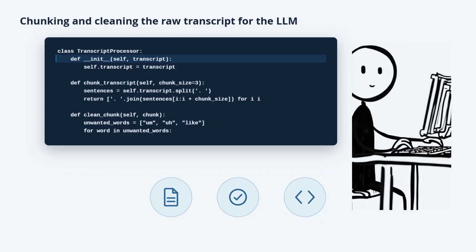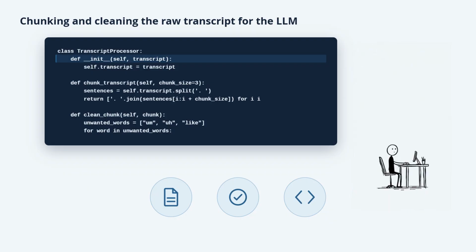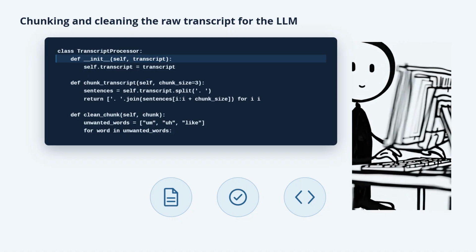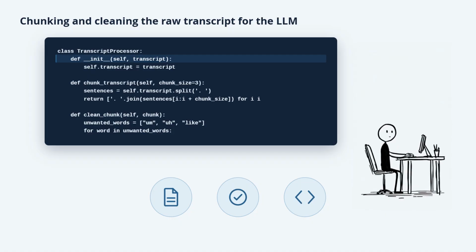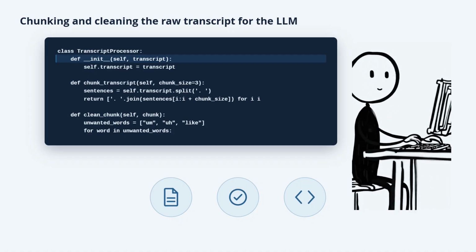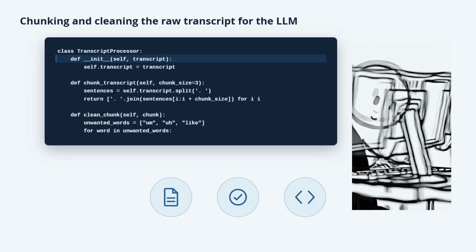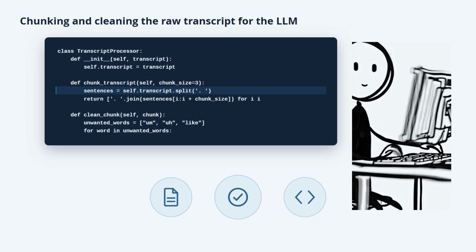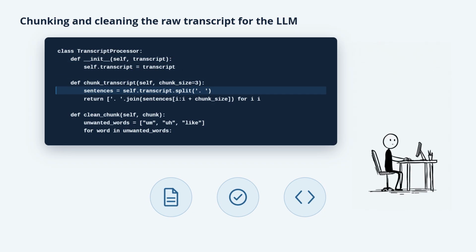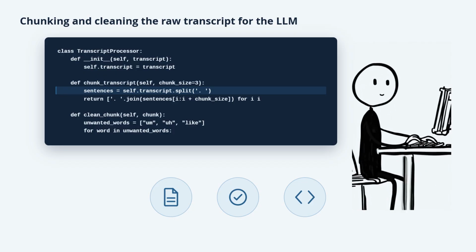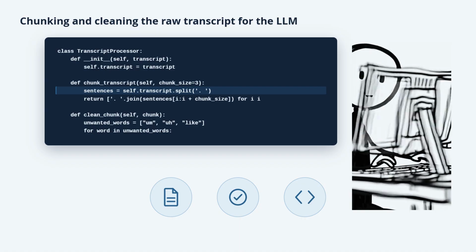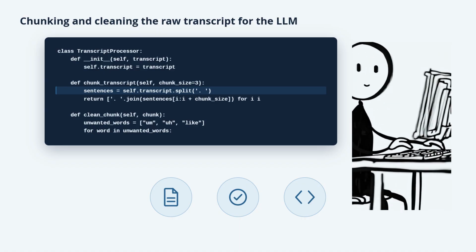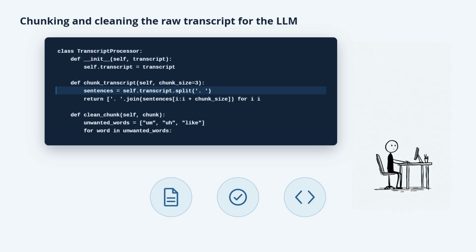Once we have our chunks, the next task is cleaning the text. Transcripts often come with filler words, interruptions, and other non-essential content that can confuse our model. Removing these distractions ensures that we retain only the relevant parts of the conversation. This means filtering out filler words or even speaker identifiers, in some cases if they are not necessary for the summary. By doing this cleanup, we help the model focus on key ideas and actionable insights, ultimately leading to more useful summaries.